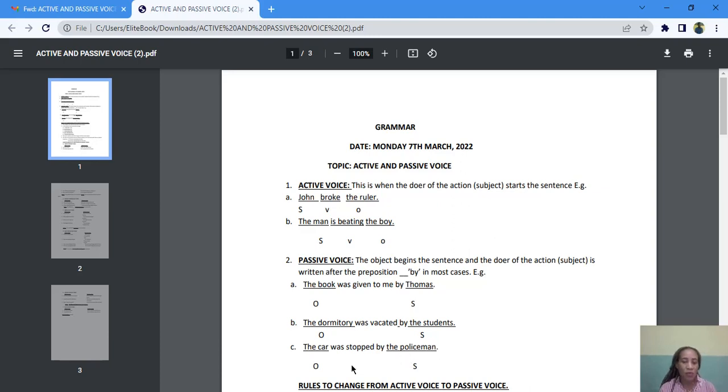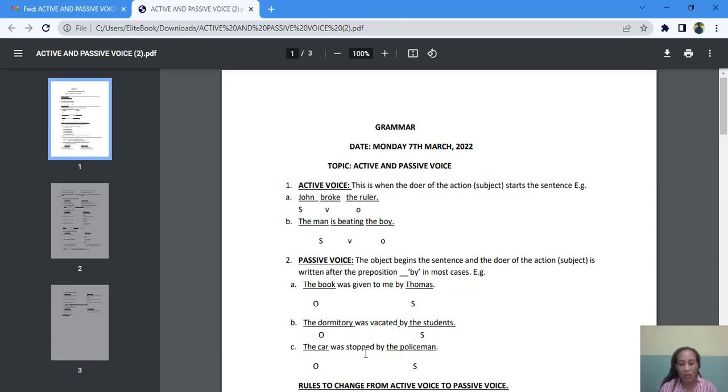Okay, so when we are changing from active to passive, we introduce by. The car is the object. So the object begins the sentence in a passive voice, while the subject begins the sentence in an active voice. This sentence, the car was stopped by the policeman, is a passive voice. That is why the car, being the object, begins this sentence.